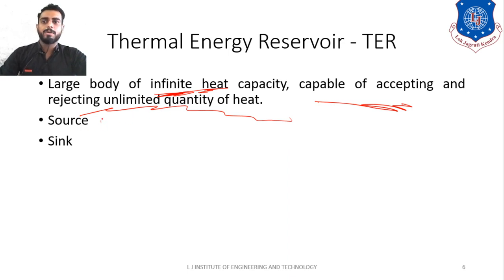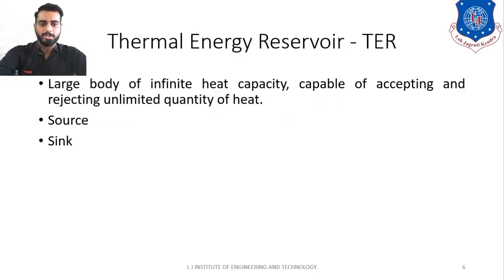Clear? Now remember, there are two types of reservoir: source and sink. Okay students, what is the meaning of source? The reservoir from which we are extracting the heat, and whose temperature is not changed by a substantial amount, is known as a source. So the example of a source is the sun. An example of a source is the furnace also. And then next is the sink.